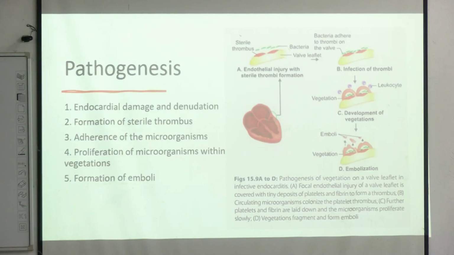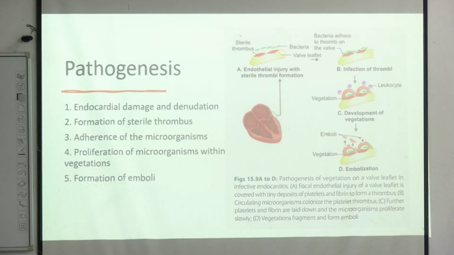So this is the pathogenesis. Already we have this in the risk predisposing factors, and next, infective endocarditis will form in 5 steps. First of all, there has to be endocardial damage and endothelial degeneration. This is a valve leaflet, and there is damage in this valve.